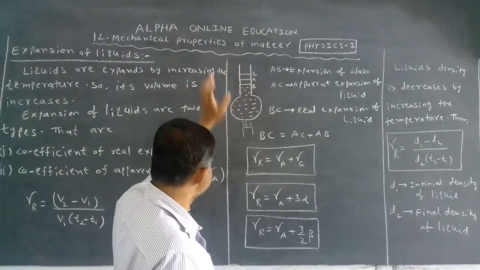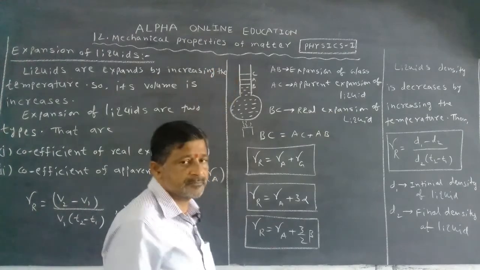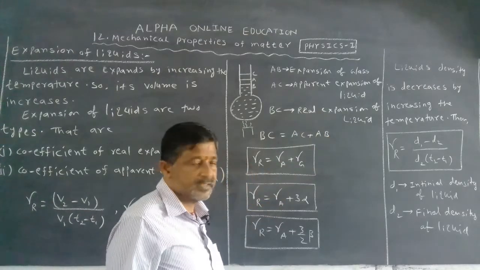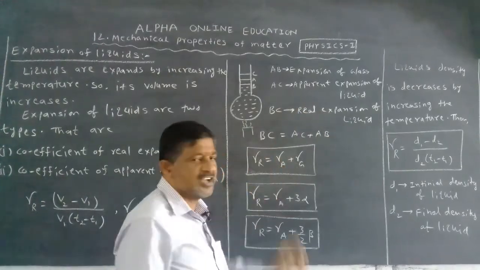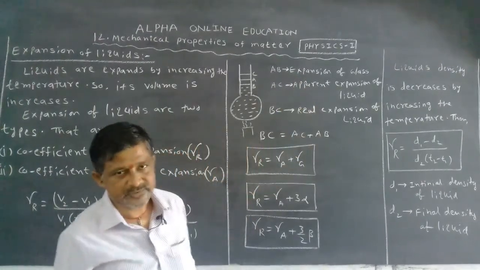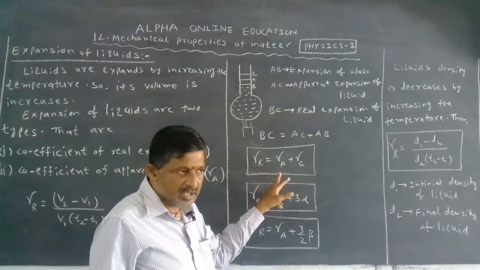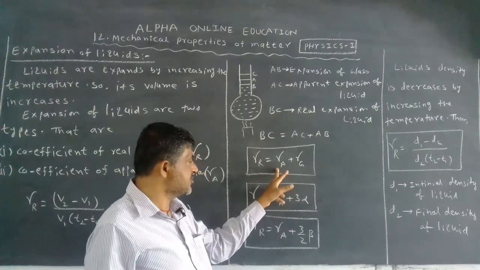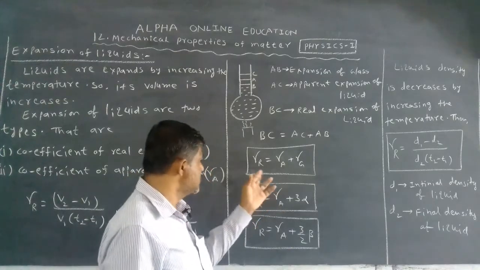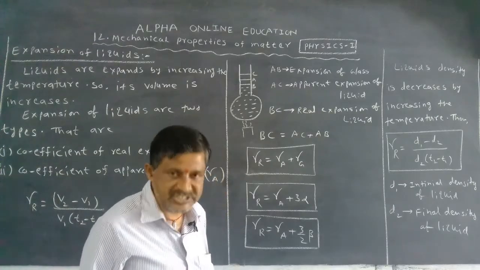Now let us see the figure. From the figure we can write BC is equal to AC plus AB. What is BC? Real expansion, gamma R. What is AC? Apparent expansion, gamma A. And what is AB? Expansion of the glass. So this is the relation between the coefficient of real expansion and apparent expansion. The real expansion of the liquid is the apparent expansion plus the expansion of the container. So this is the relation between gamma R, gamma A and gamma G.